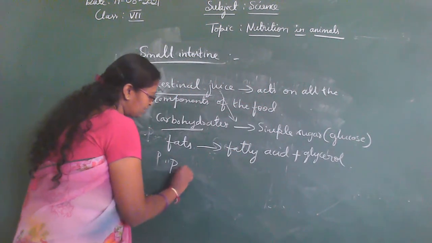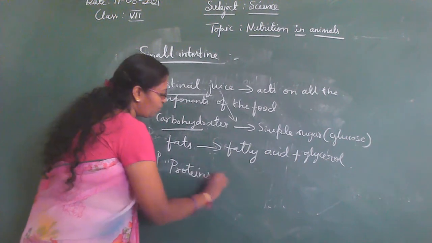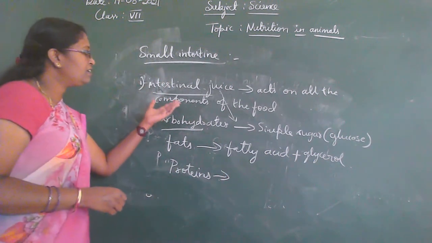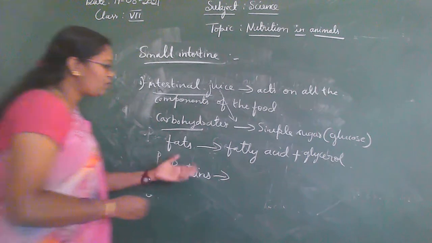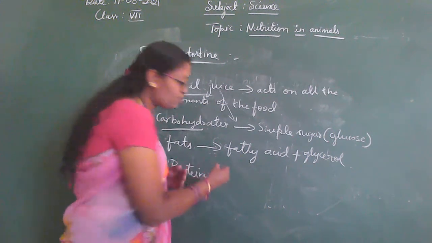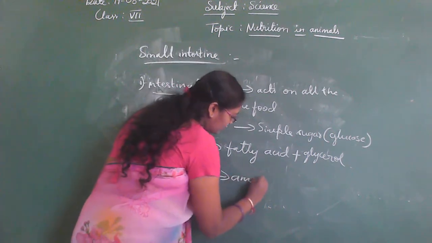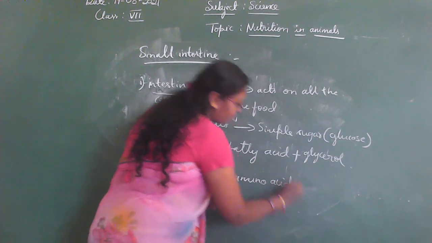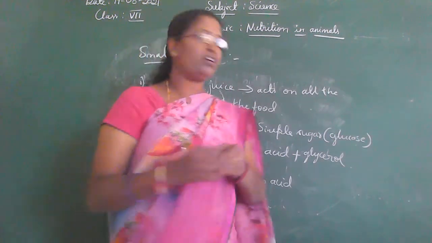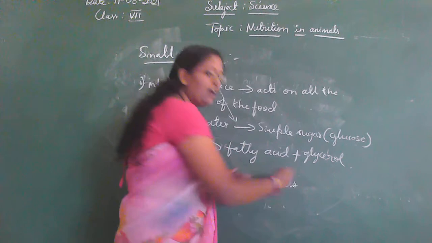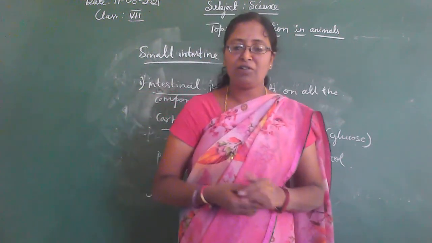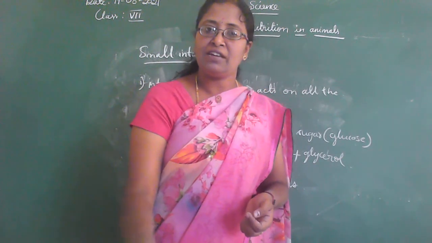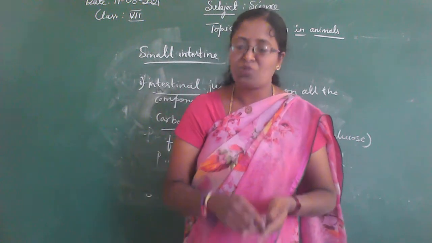Then proteins: the intestinal juice converts the proteins into simpler forms called amino acid. This takes place in the lower part of our small intestine.